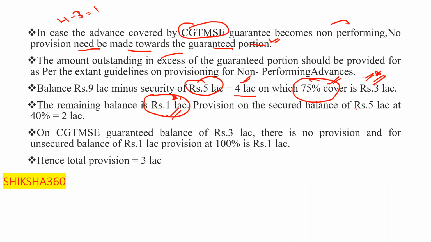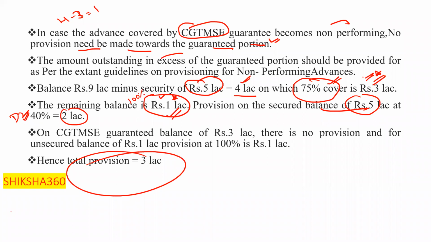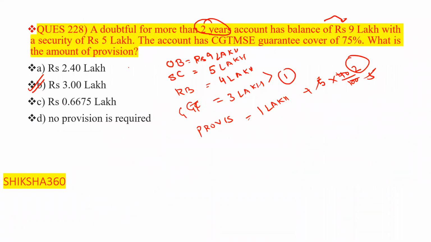So provision on the secured balance of 5 lakh is at 40% because the account is in doubtful category D2. The remaining balance of 1 lakh requires 100% provisioning. So total is 2 lakh plus 1 lakh, total 3 lakh provisioning is required. Clear? Go through this one. Please tell fast if you have any doubt or query in this question.